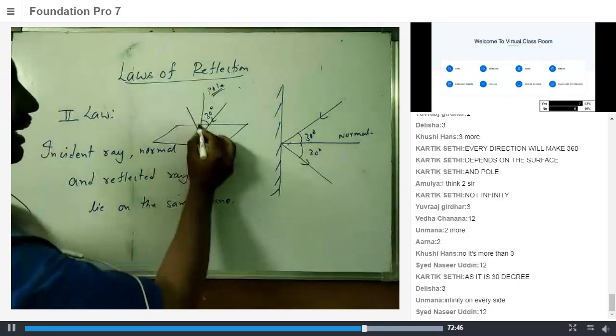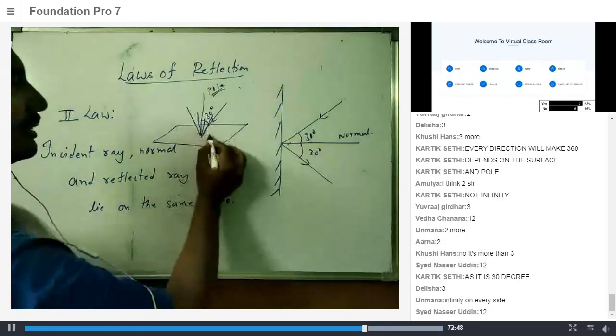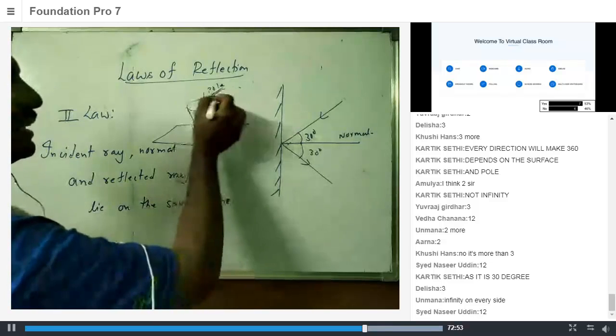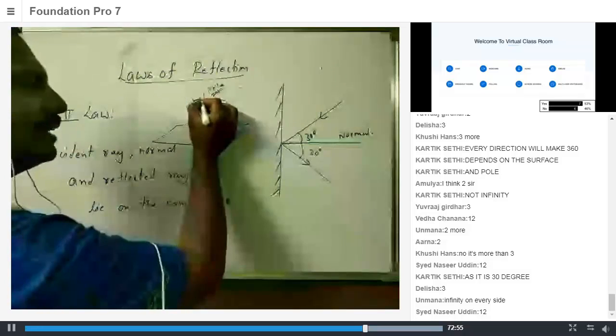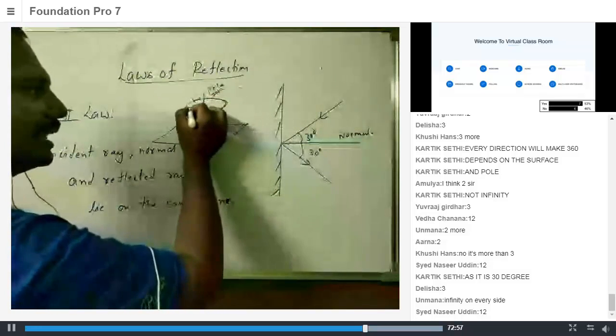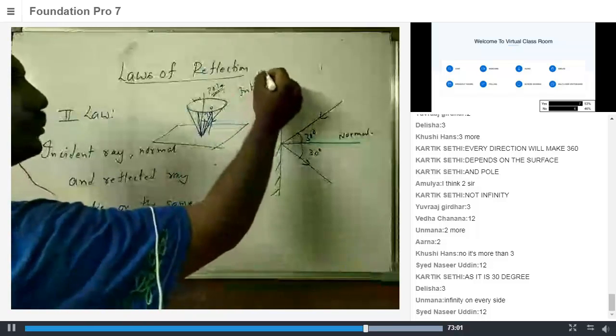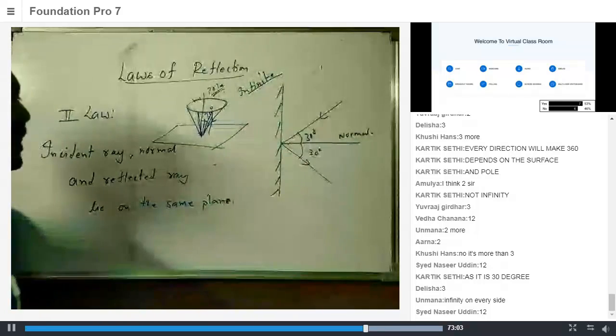I can draw this, I can draw infinite lines, right? Even if it is 360 degrees, between 1 degree there can be different lines, right? I can draw all these lines. How many lines will be there? Infinite. So Priscilla's answer is correct, Unmana's answer is correct.